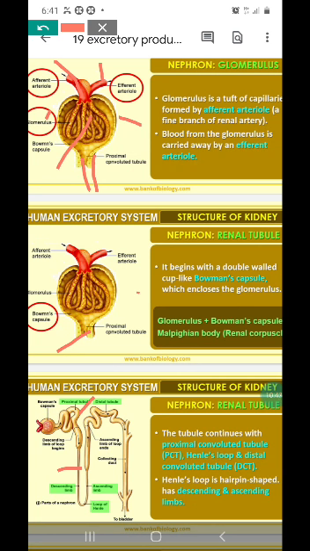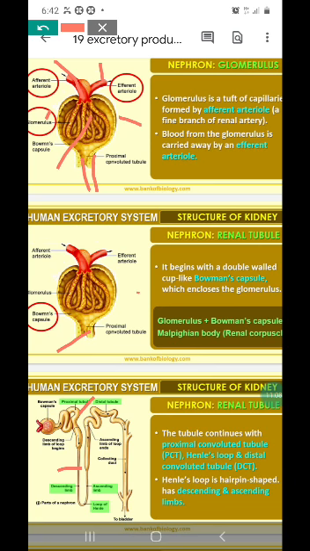It takes a U-turn, forming a loop called Henle's loop, which continues as the distal convoluted tubule, DCT, which finally ends in a collecting duct or collecting tube.